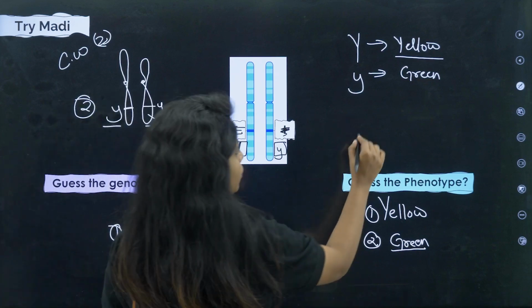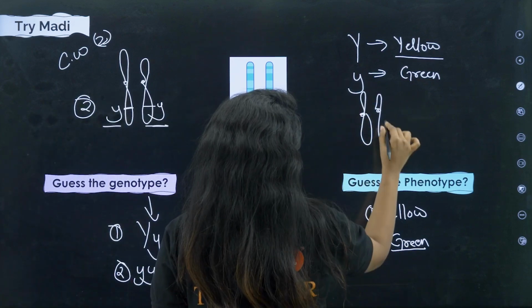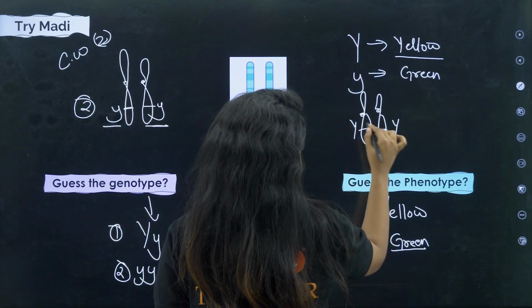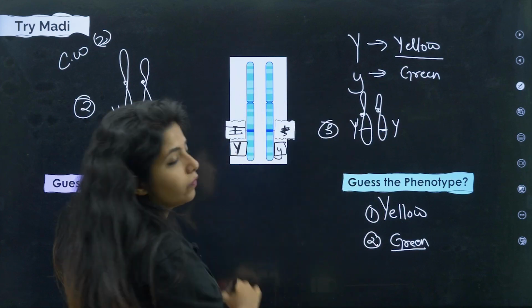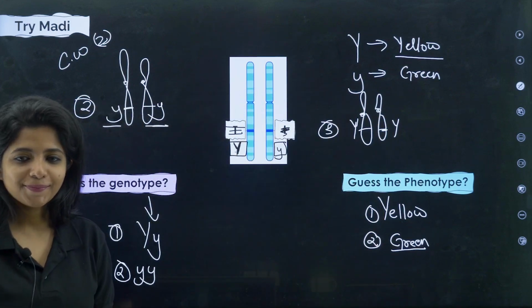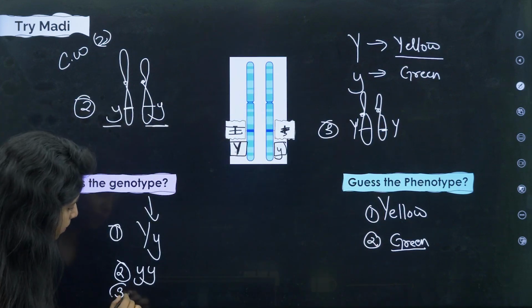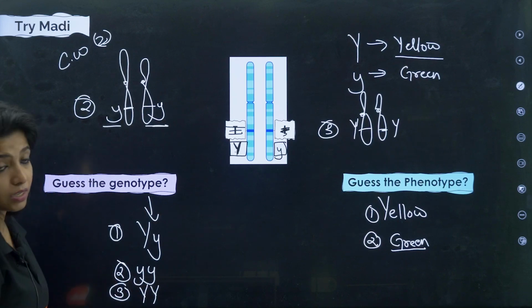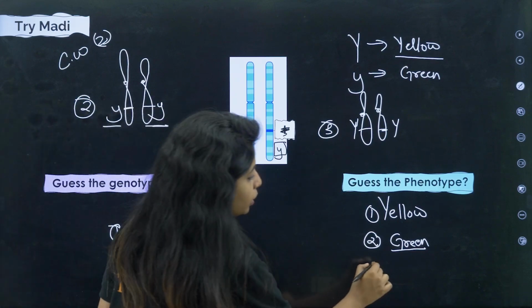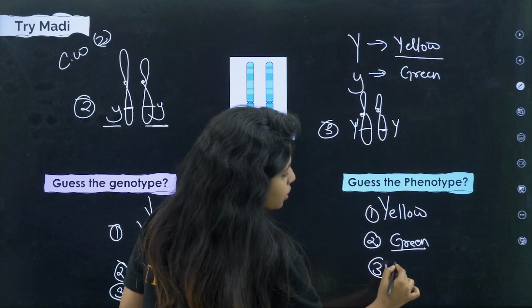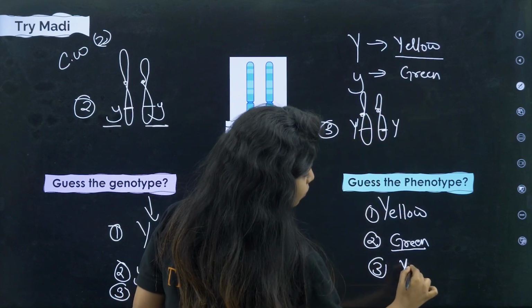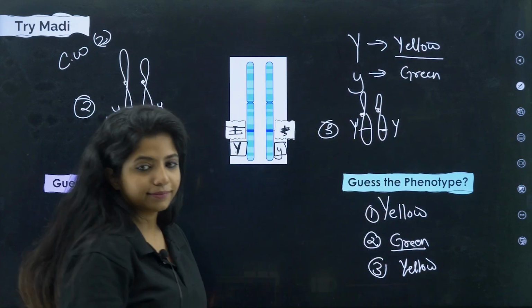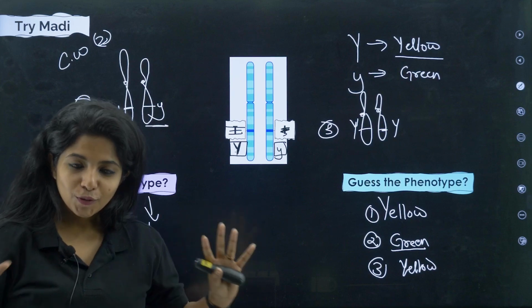Okay, now one more scenario which will cement everything. There is capital Y, there is capital Y. What will be the genotype over here? It will be capital Y, capital Y. This is the genetic makeup. What will be the phenotype? There are only dominant traits, so it will be dominant, Y is yellow, so it will be yellow. I hope you got it.